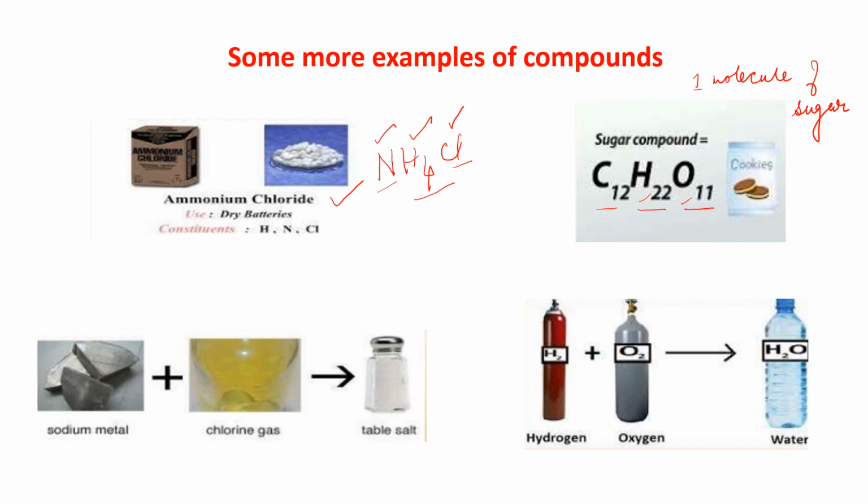Table salt. The salt that we eat every day. This is the NaCl formula. This is made up of sodium metal and chlorine gas. But when we get table salt, it is a totally different thing from sodium metal and chlorine gas. Like water, where hydrogen and oxygen form water, these are the constituents. Okay.